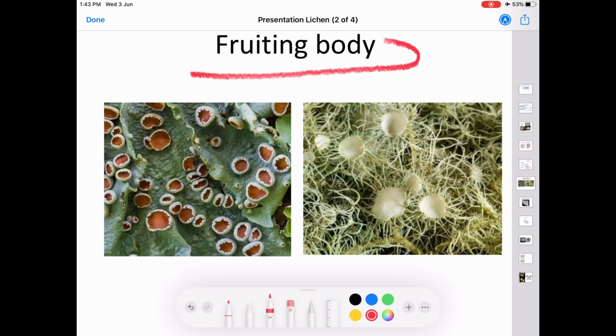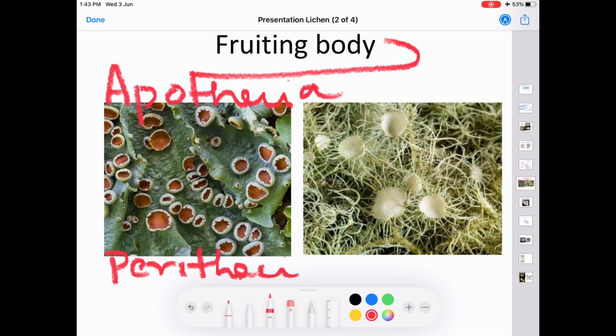Fruiting bodies are produced as apothecia, A-P-O-T-H-E-C-I-A, or as perithecia, P-E-R-I-T-H-E-C-I-A. If the fruiting body is apothecia, it will be disc shaped, but the perithecia is a flask shaped fruiting body. The apothecia is produced in Parmelia and Usnea. In Verrucaria, the fruiting body will be perithecia.